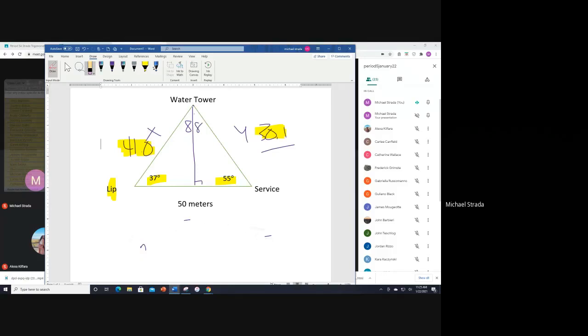Or if you want, you now have multiple ways to find the area. Area of a triangle is 1/2 base times height. We're going to assume 50 meters is the base. You got area equals, for example, 1/2 AB sine C. Those areas should come out to be the same. Since you have enough information to solve for the area, you can plug that back in. So you can pick either way to do both of those problems, but realize that's what you have to do to get the height. All right, so that covers a couple problems.